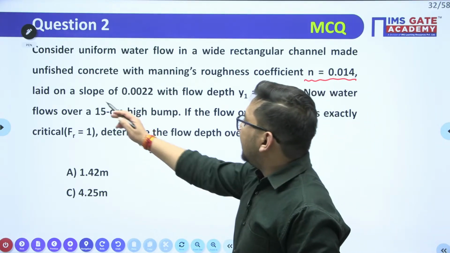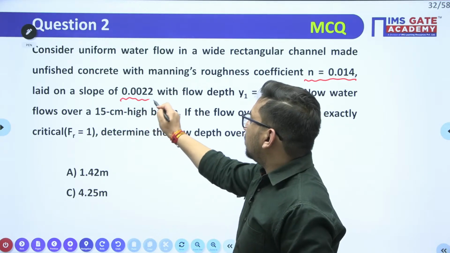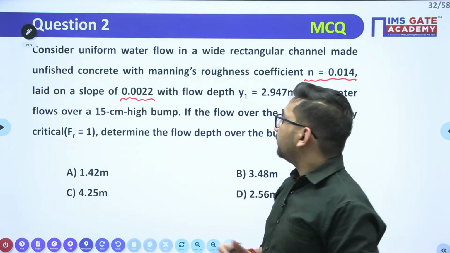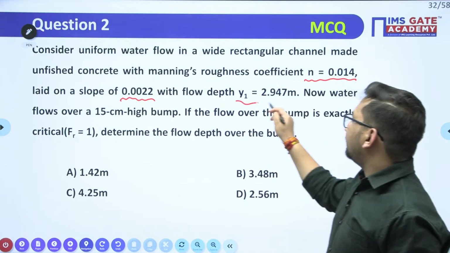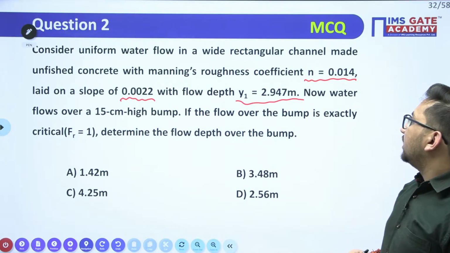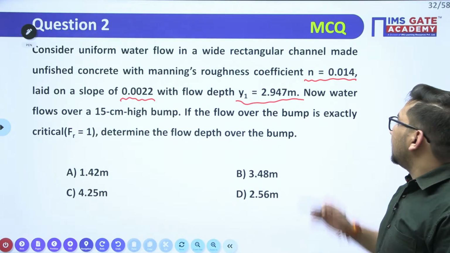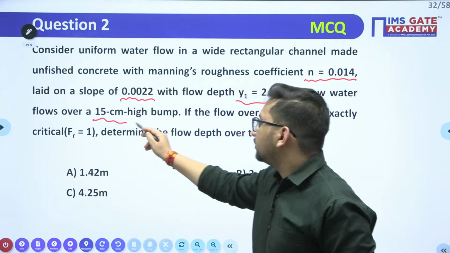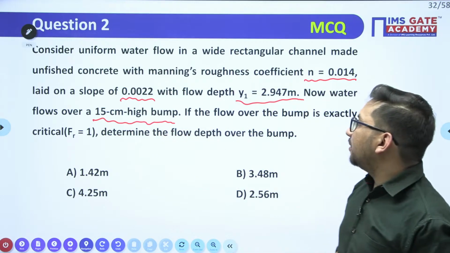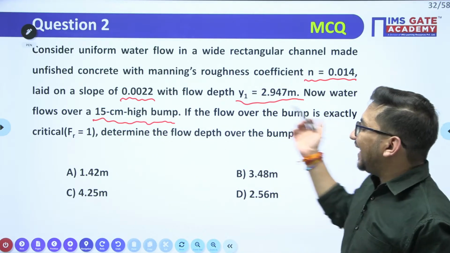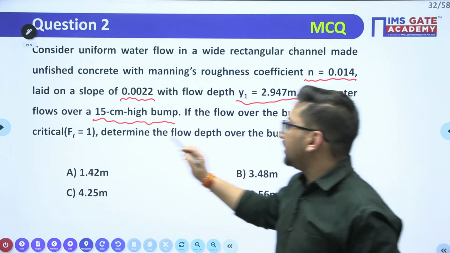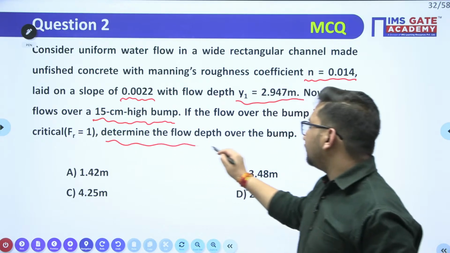Clear? It is laid on a slope, not the side slope but the channel bottom slope, which is given to you, with a flow depth of 2.947. Now the water flows over a 15 centimeter high bump. If the flow over the bump is exactly critical, determine the flow depth over the bump.